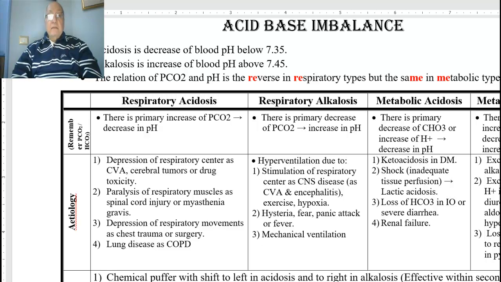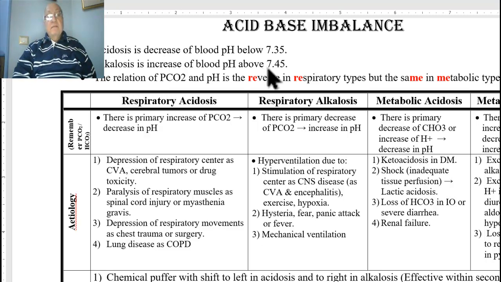Acid-base imbalance. We all know that the normal physiological range of blood pH is 7.35 to 7.45. If the blood pH decreases below 7.35, this condition is called acidosis.